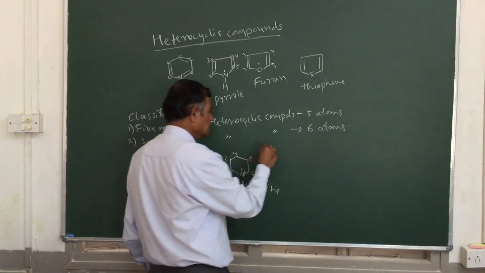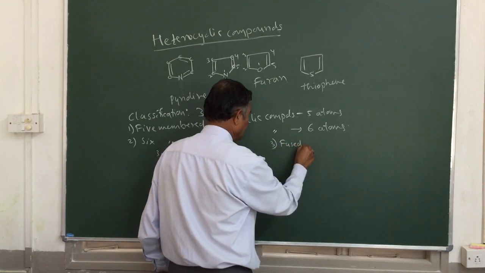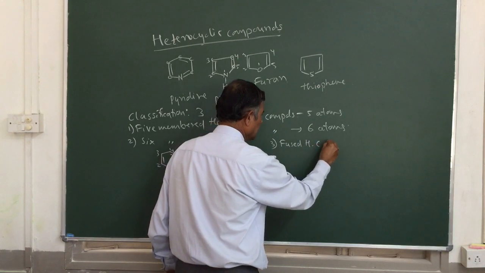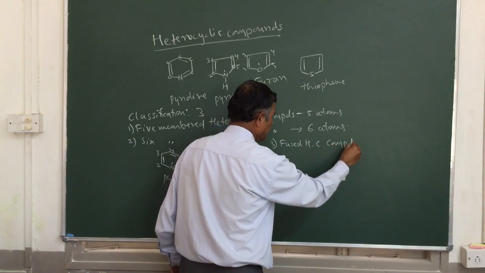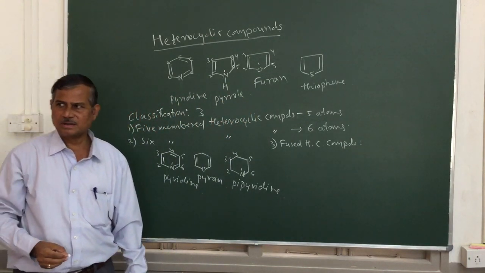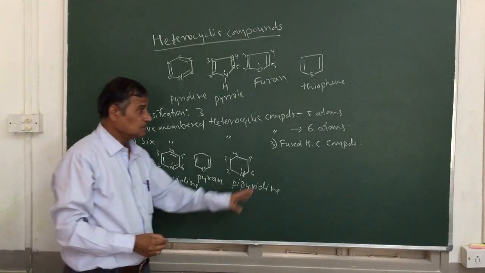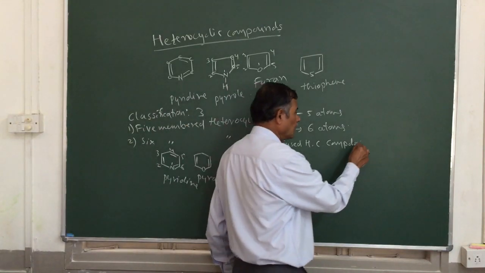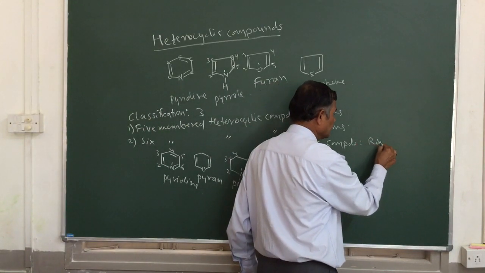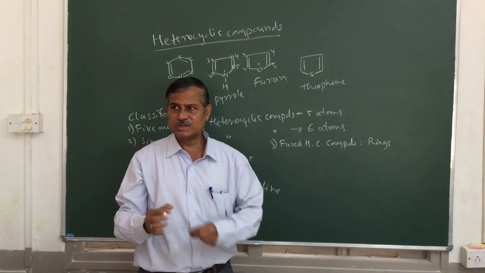Then coming to the third, fused heterocyclic compounds. The third classification of heterocyclic compounds is fused heterocyclic compounds. In fused heterocyclic compounds, 2 or more rings are fused. So 2 or more rings are going to be fused here.